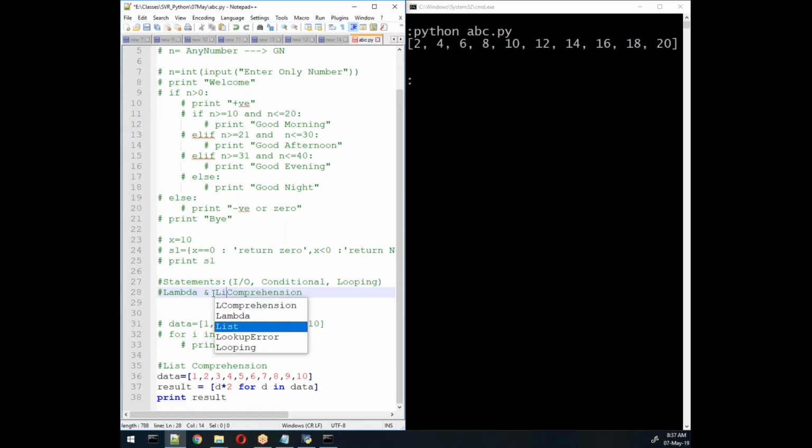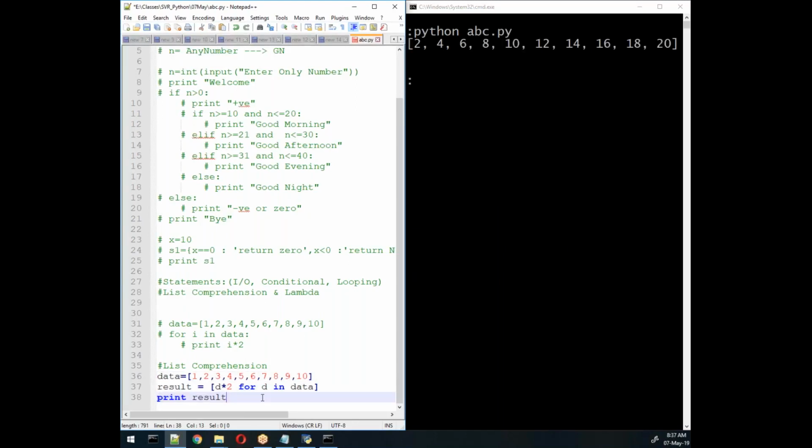This is the concept of list comprehension, and based on it we can implement the same thing either with a simple looping concept or with the help of list comprehension. So instead of writing this, I'll use a shortcut.